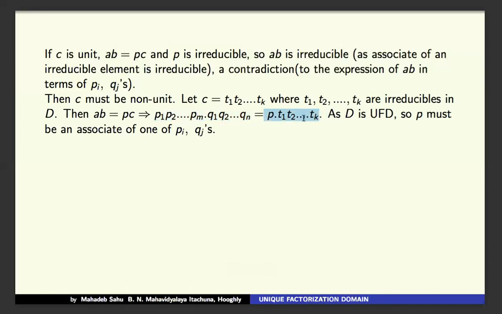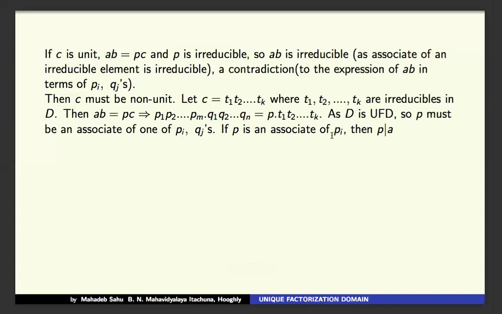That means these two represent the same element, whatever may be A, B, P, C. But as these two factorizations are equal, and D is a unique factorization domain, one element here is an associate of the other here. So P may be an associate of some P's or some Q's, like this.